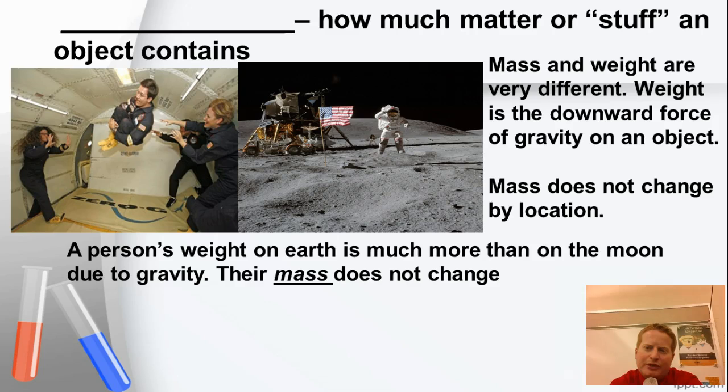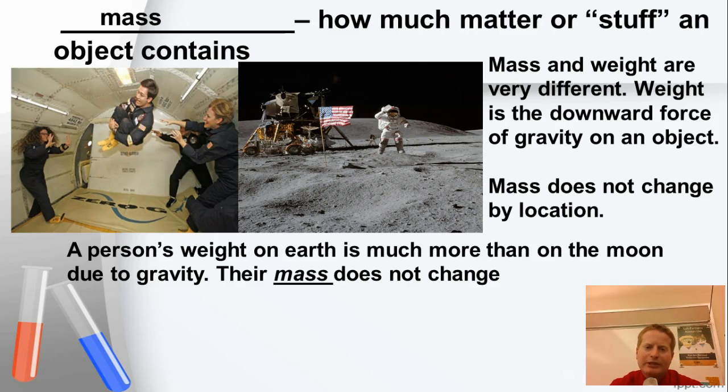So what about how much matter or stuff an object contains? What would you consider that? So that is actually mass. Now, what's really important at this part of the video is we want to discuss the difference between mass and weight. Mass, as we just said, is how much matter or stuff is inside an object. Weight is actually the force of gravity on an object. What's important about that is that weight will change depending on your location.